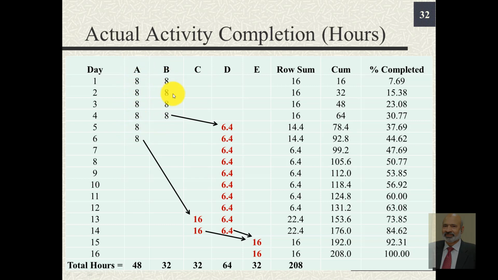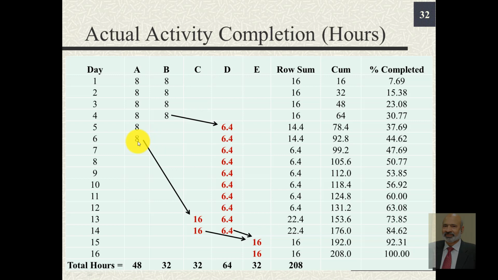Activity B consumes 8 hours for 4 days. Once B is completed, D gets started, but now D is spread over 10 days instead of 8 days. So we write 6.4 hours. This is the amount of work accomplished, even though DAR will be spending 8 hours, but his output would be equivalent to 6.4 hours.